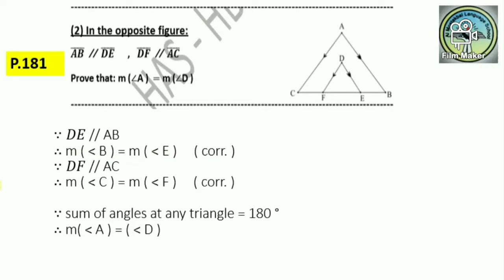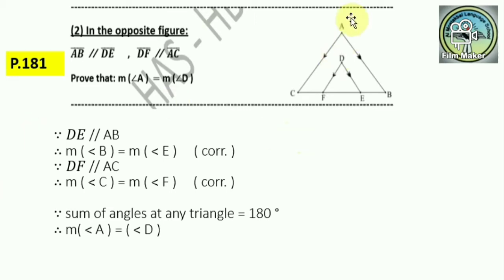Now, exercise 3 on page 181. If AB is parallel to DE and AC is parallel to DF, then prove that the measure of angle A is equal to the measure of angle D. Judy, can you help me here?